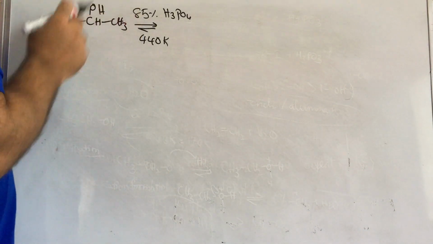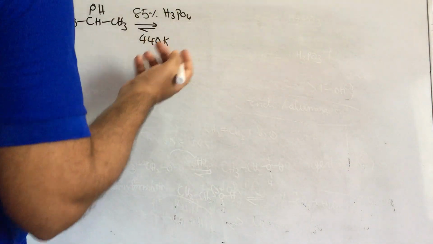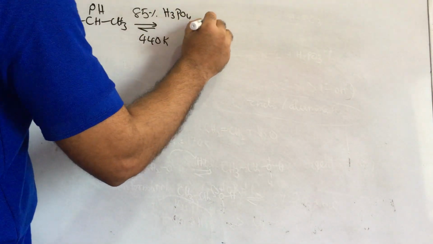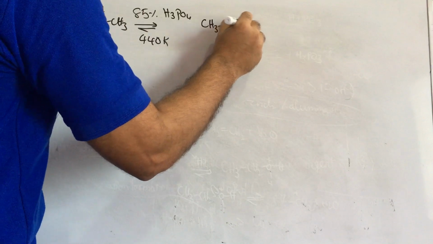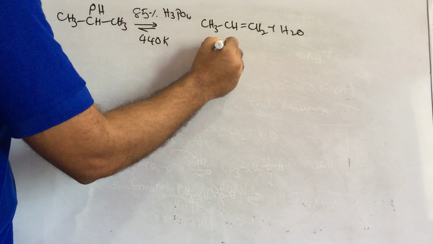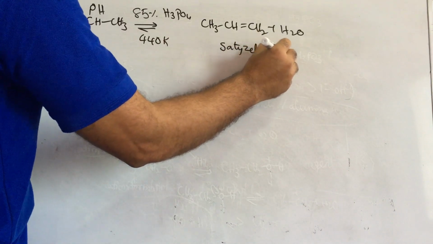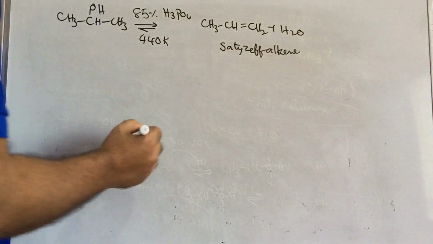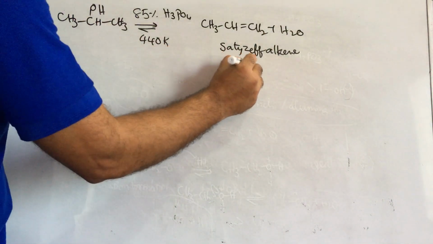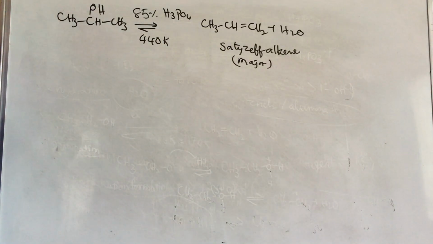If you take primary alcohol, 100% concentration of H2SO4 or phosphoric acid is required, and it is converted into CH3CH2 along with the water molecule. The formed alkene follows Zaitsev's rule: if more than one product is possible, the Zaitsev alkene is the major product.